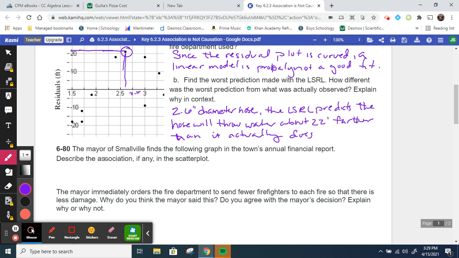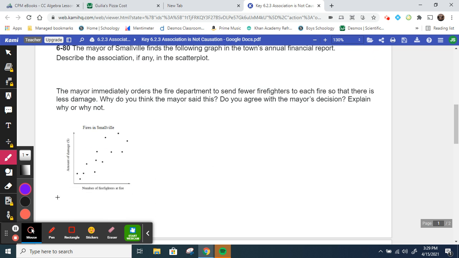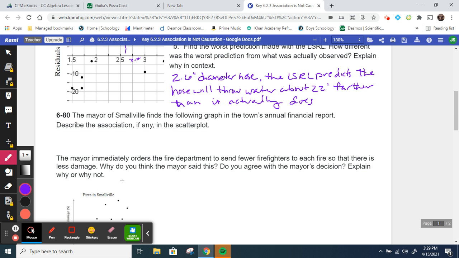All right, so then 6-80, the mayor of Smallville finds the following graph in the town's annual financial report. Describe the association, if any, in the scatter plot. So just looking at the scatter plot, it's heading upward. So it would say it's positive, maybe moderate, and it looks maybe linear, right? Like I could throw a line in here. So for the association, we would maybe say moderate, positive, linear association.